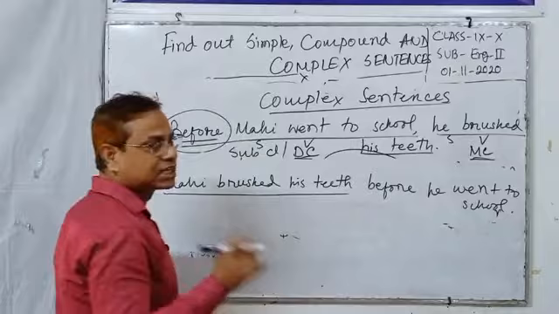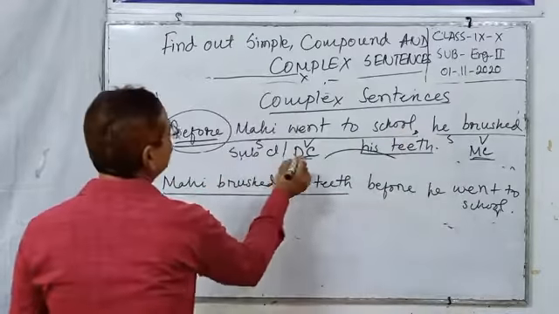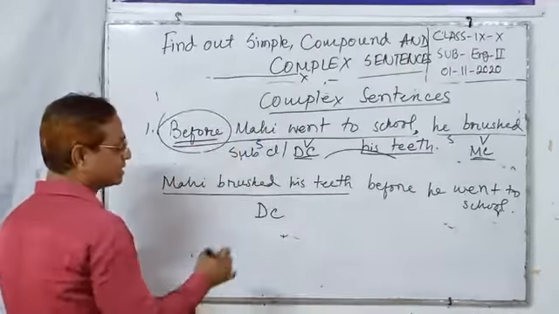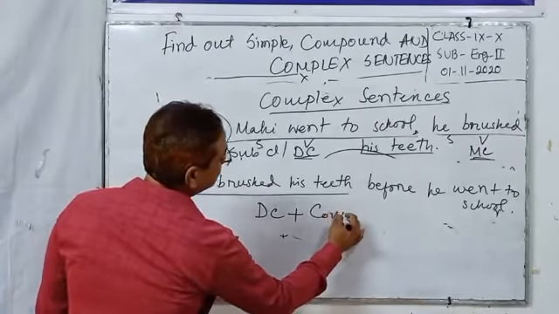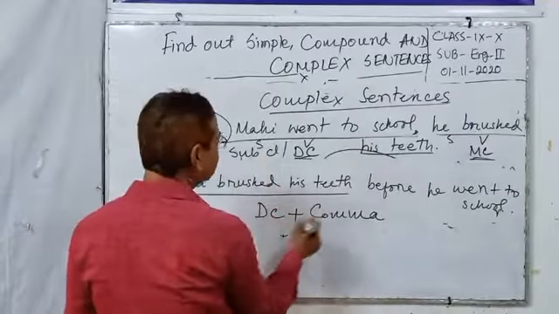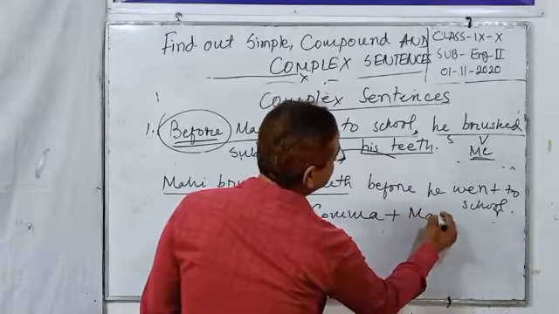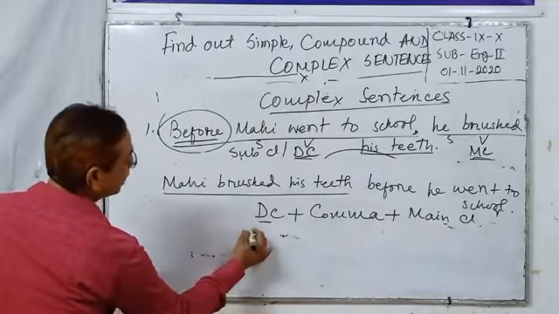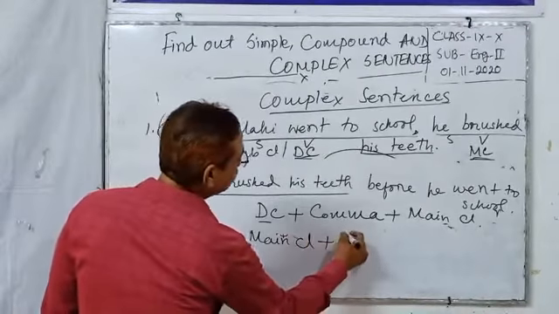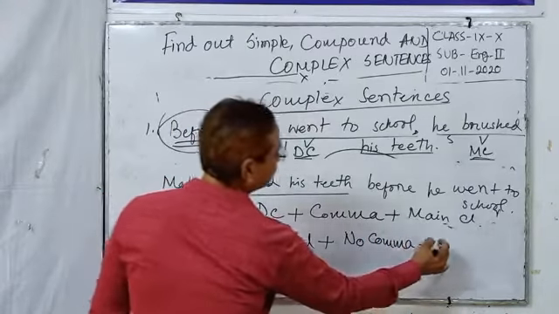But you should keep in mind, look at the punctuation mark here. This is a comma. When a dependent clause is used at the very beginning of a sentence, then a comma is used. You should put a comma after the dependent clause. Dependent clause plus comma plus main clause. But when the main clause is used first, there is no comma before the dependent clause.